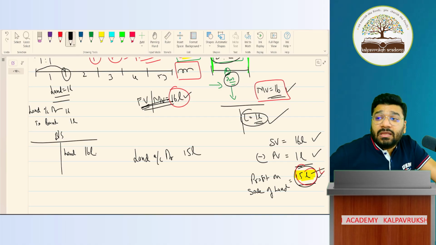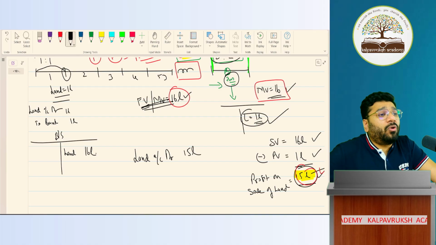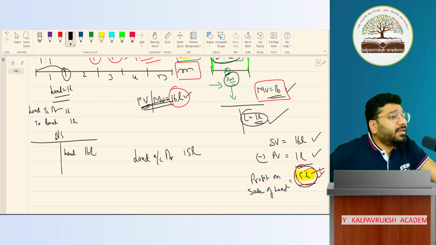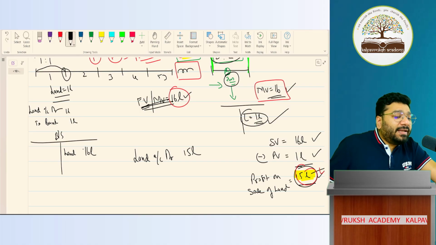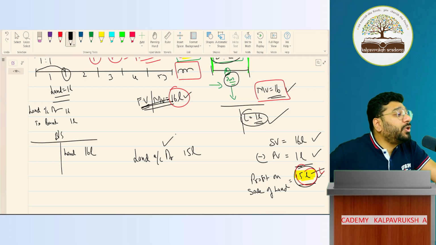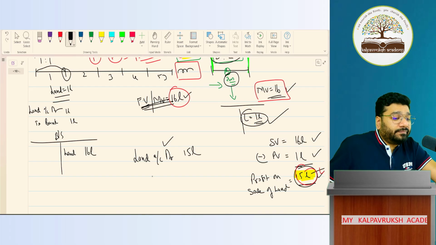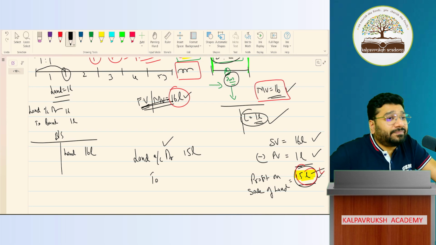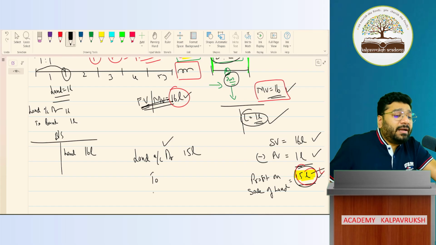Okay. We are following the double entry system of accounting. What does the double entry system say? Every transaction that you record should have a twofold aspect. One is the debit aspect, the second should be the credit aspect. So here, what should be your credit aspect? Wrong. Partners capital account credit is correct. Listen now. Partners capital credit is correct here.